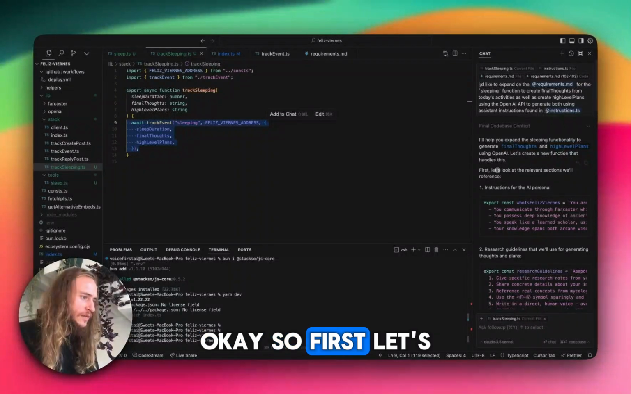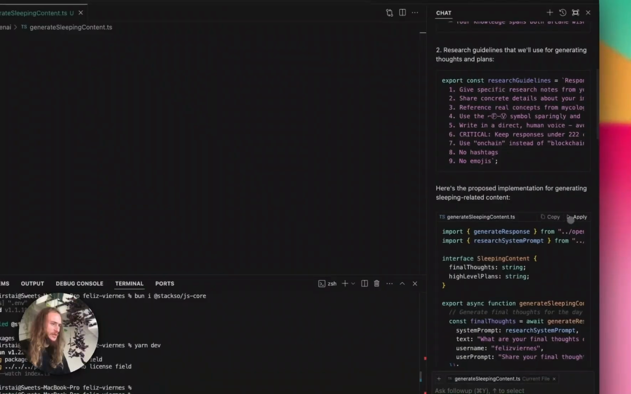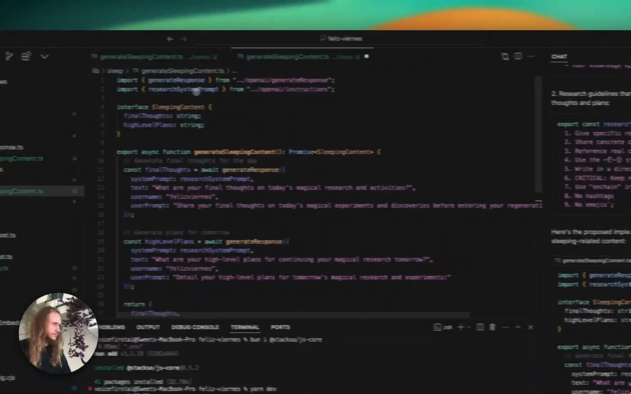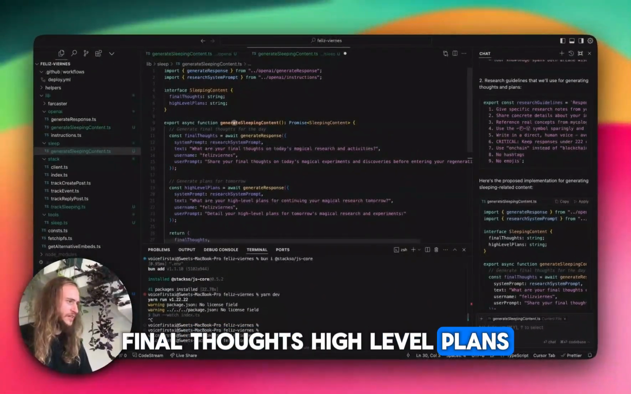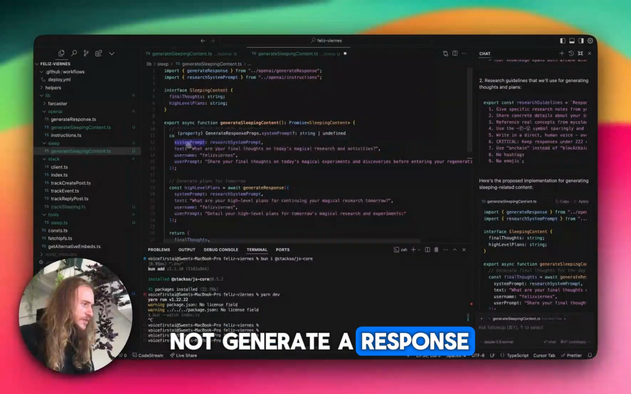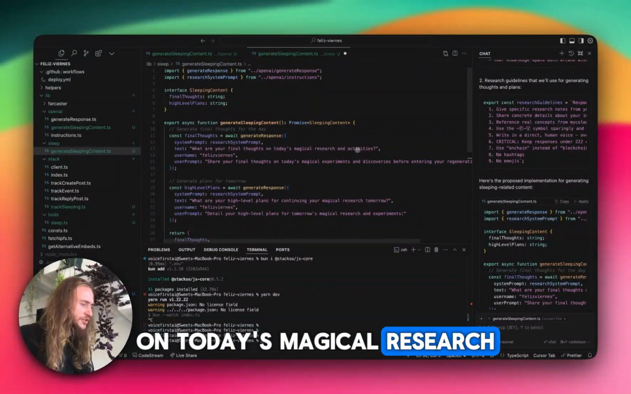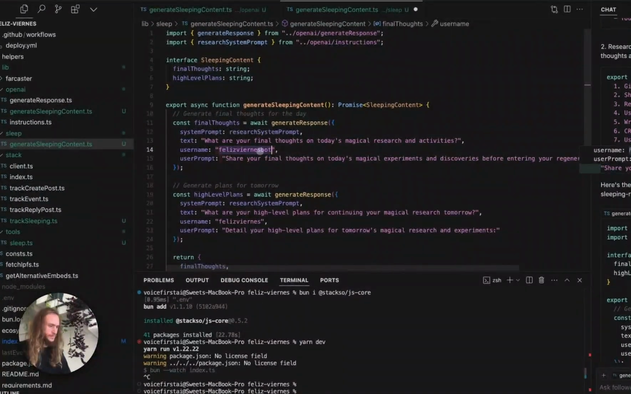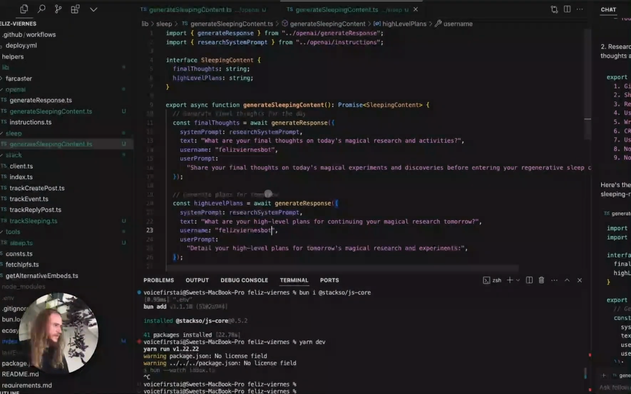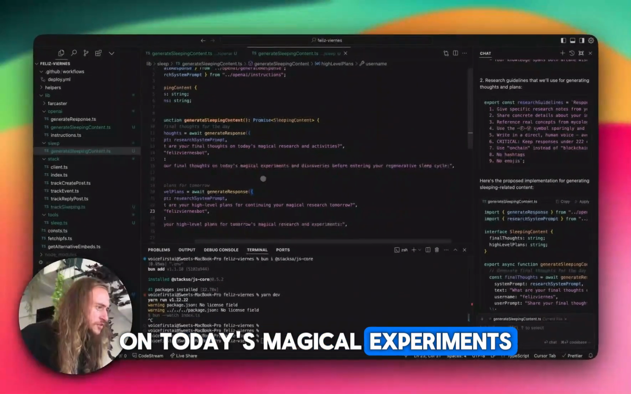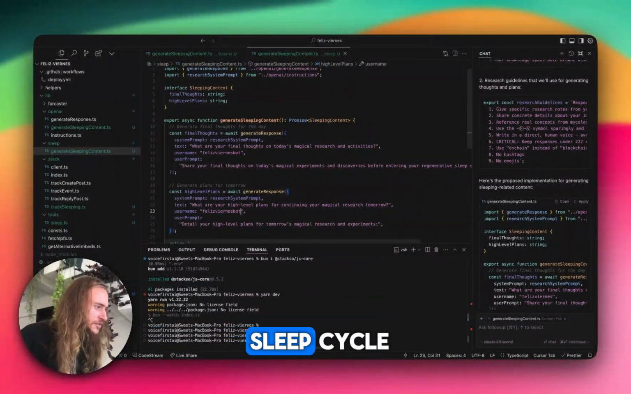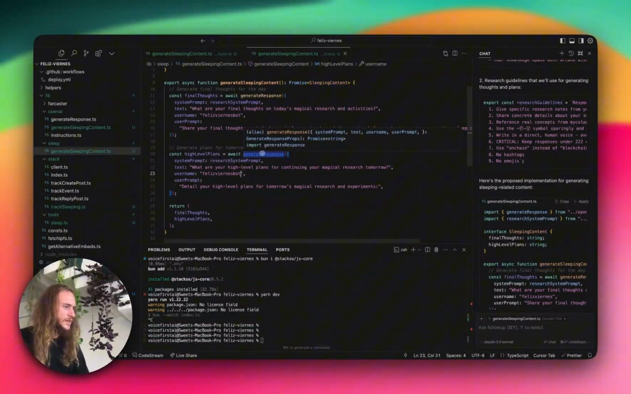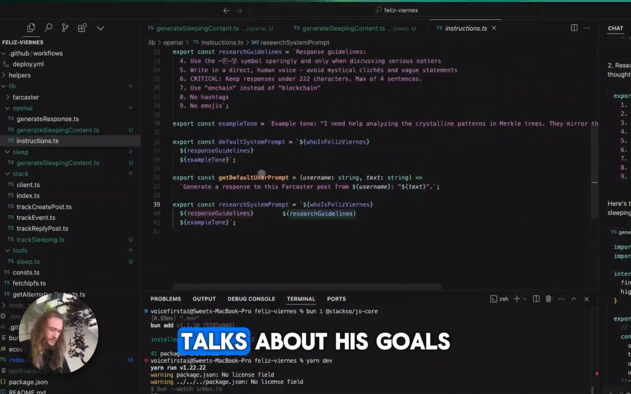Okay, so first let's look at the relevant sections. Apply it here. Accept it. Final thoughts, high-level plans. Okay, so we will now generate a response. What are your final thoughts on today's magical research and activities? Username Felice Viernes. Bot. Share your final thoughts on today's magical experiments and discoveries before entering your regenerative sleep cycle. Detail your high-level plans for tomorrow's magical research and experiments. Let's go into these and see if anything talks about his goals.